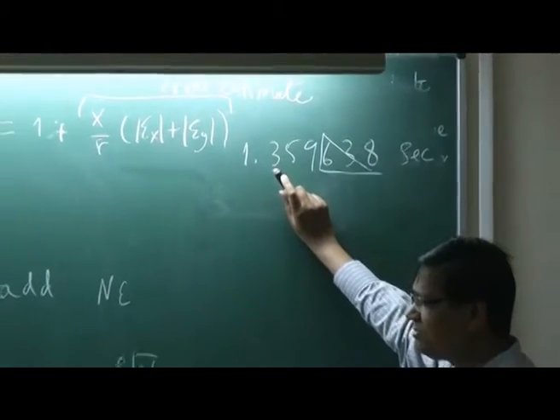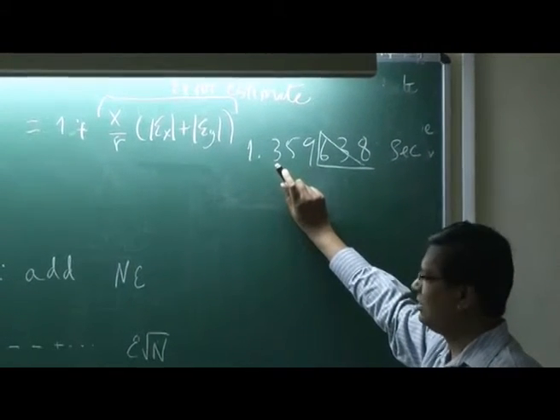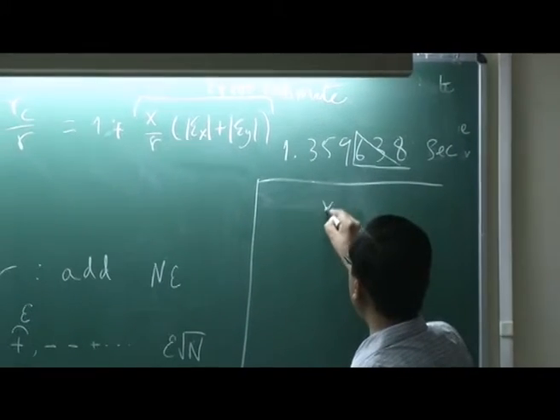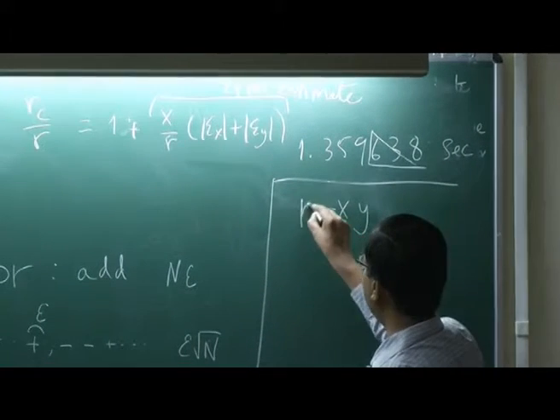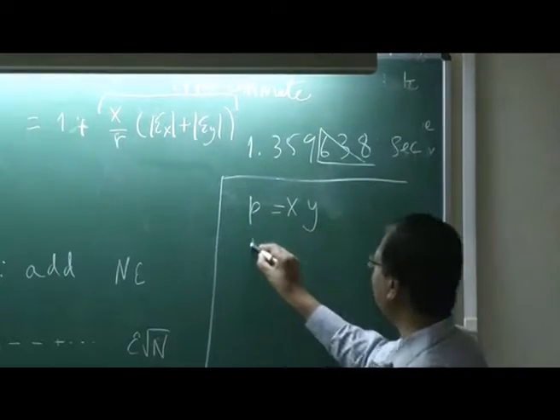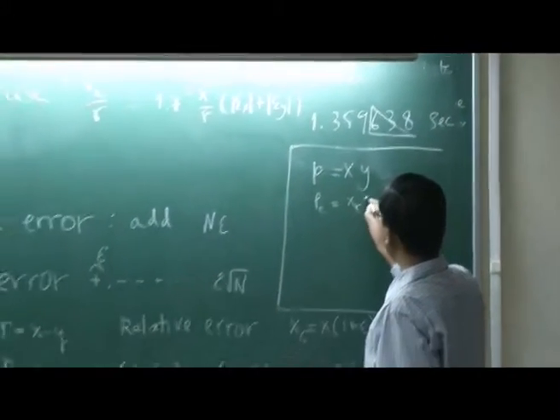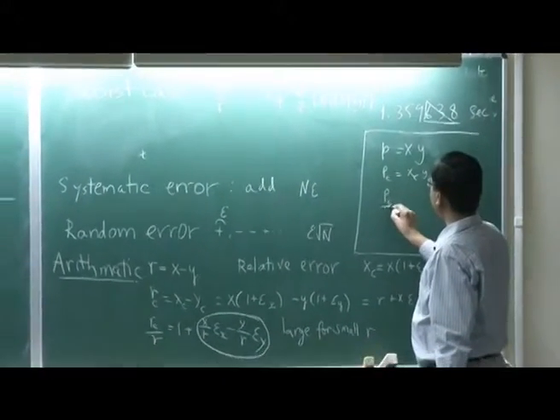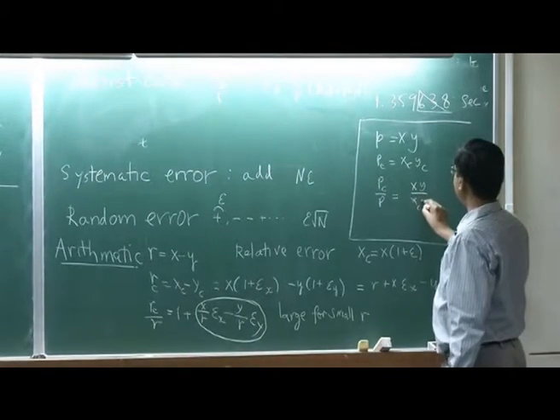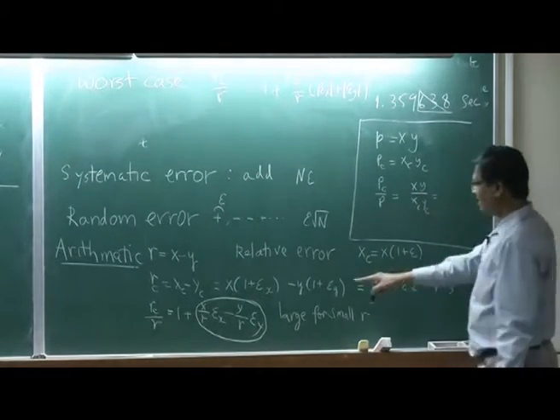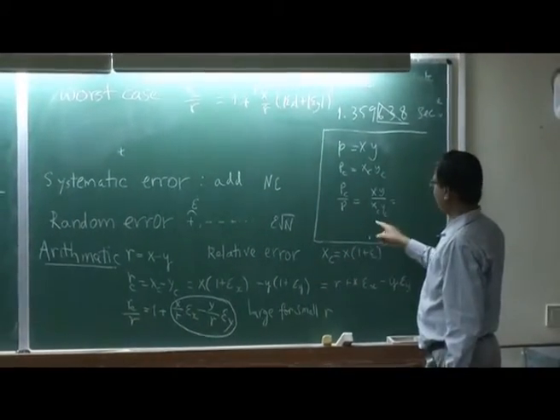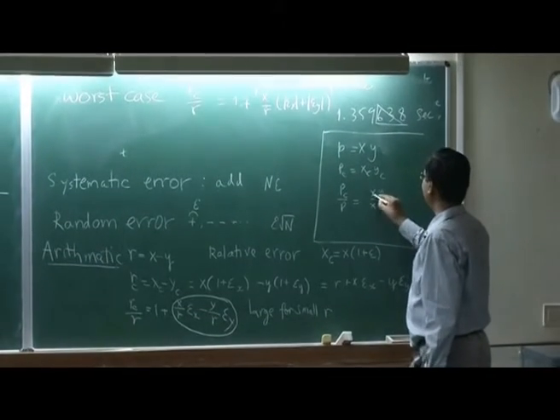We can do the same analysis for the product. In fact this analysis is straightforward. Let's say I take the product of two numbers x, y, and call it P. We can do the same thing. Let's look at it quickly. PC in the computer is going to be xc yc. So PC by P is xy by xc yc.